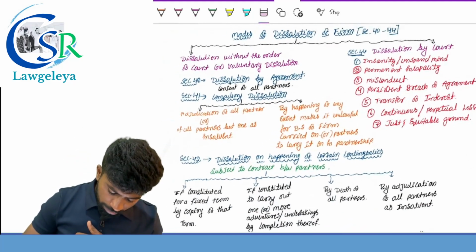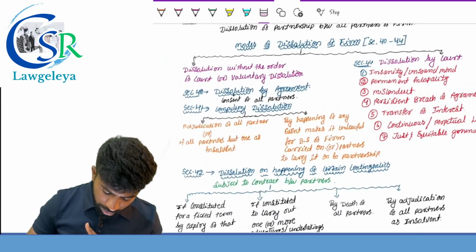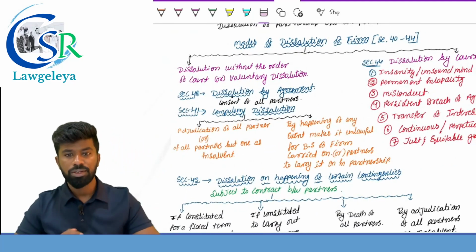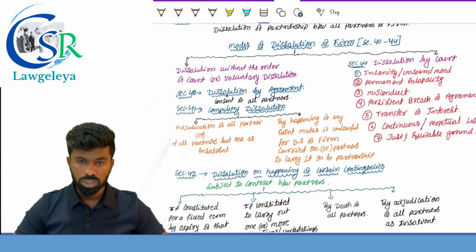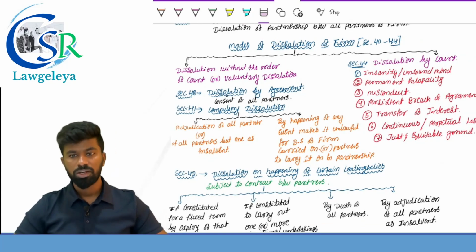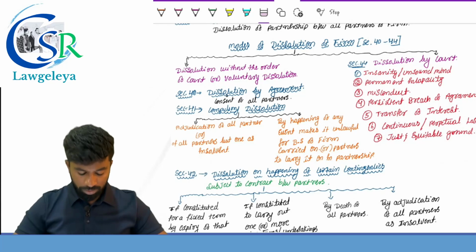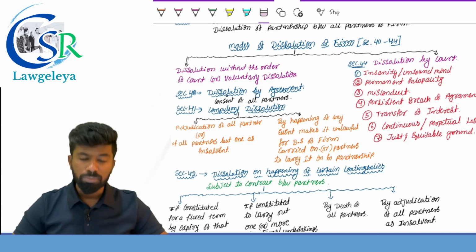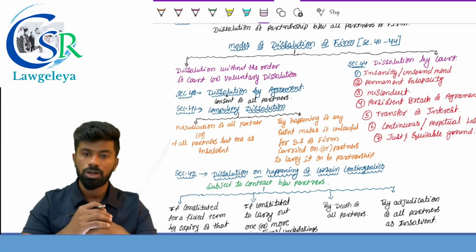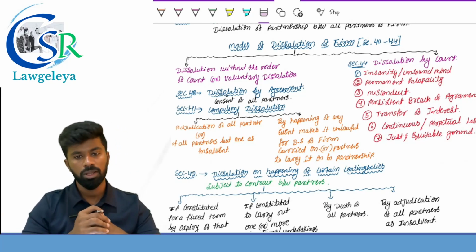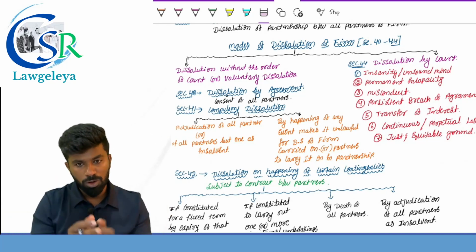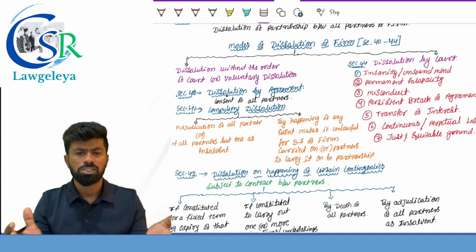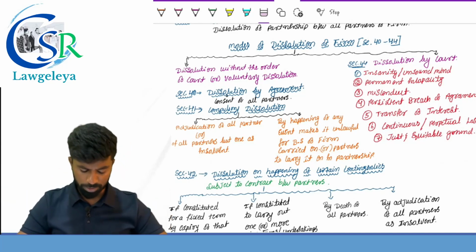Modes of dissolution of the firm, there can be a theory question based on this. There are various modes in which the firm is dissolved. Out of this, the first one is dissolution without the order of the court, or voluntary dissolution. Second one, dissolution by court. First one, dissolution by agreement. The partnership firm is formed with the consent of all the partners, so it can be dissolved with the consent of all the partners. That is by agreement.